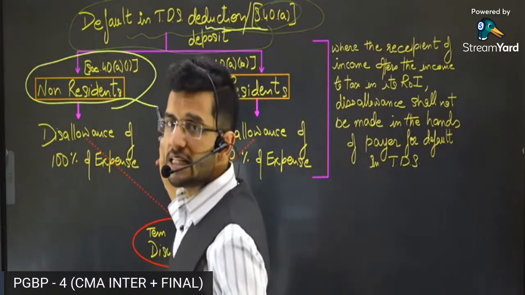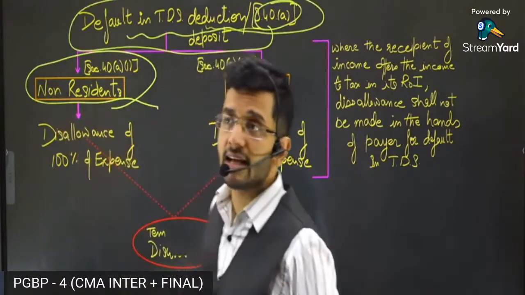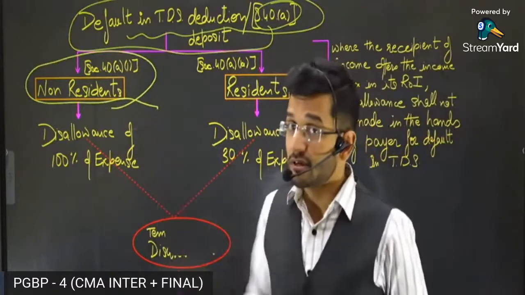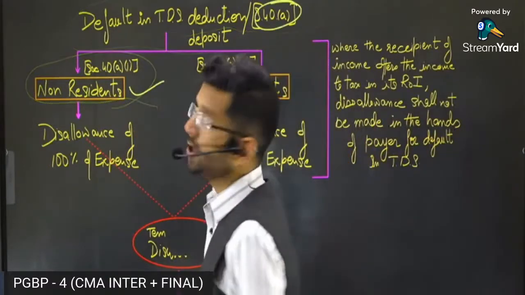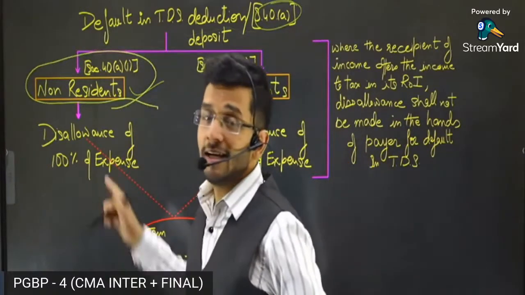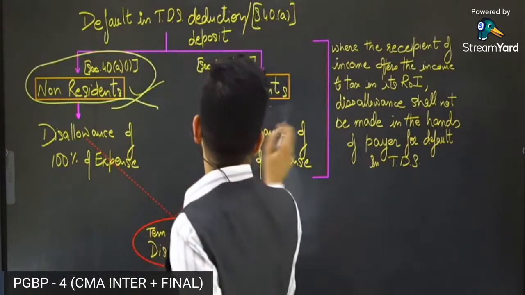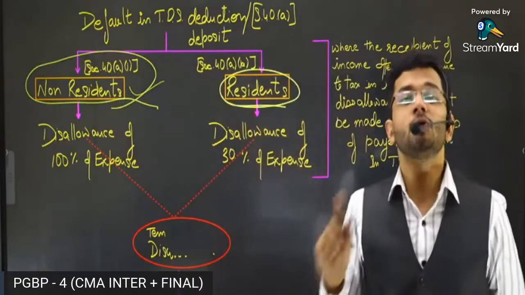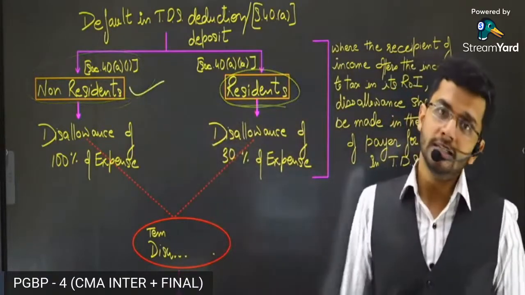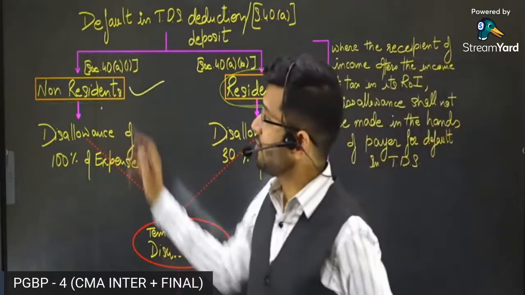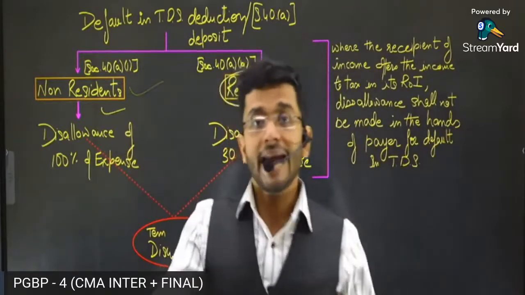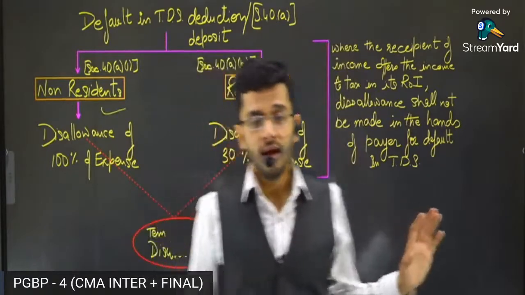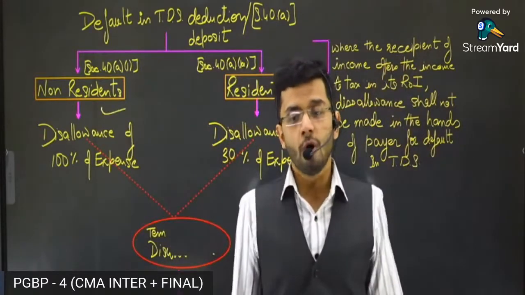So if Mukesh Ambani is paying some expense to a non-resident, like a non-resident employee or a non-resident person who's providing some services, and is making a payment to a non-resident but not deducting taxes from that payment, or is making payment to residents and not deducting tax from those payments, the section is divided into two parts. Now guys, in case of non-residents, taxes have to be deducted from the payments made to non-residents. Taxes have to be deducted for sure.